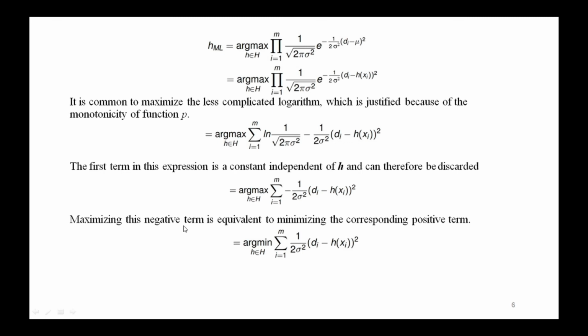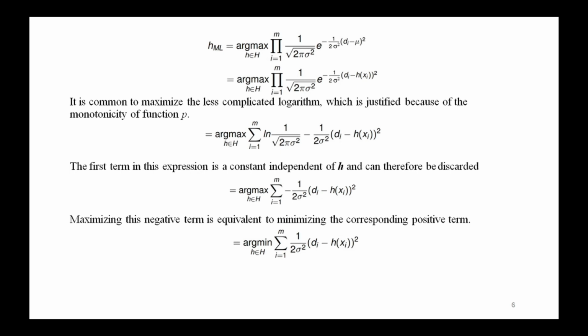Now maximizing this negative quantity is equivalent to minimizing the corresponding positive quantity, obviously. So HML is equal to argmin summation 1 divided by 2 sigma square into (di minus h of xi) whole square, i equals 1 to m, small h belongs to capital H. Here it was max and minus, so in place of this we are rewriting it as min and plus, because maximizing the negative quantity is equivalent to minimizing the corresponding positive quantity.